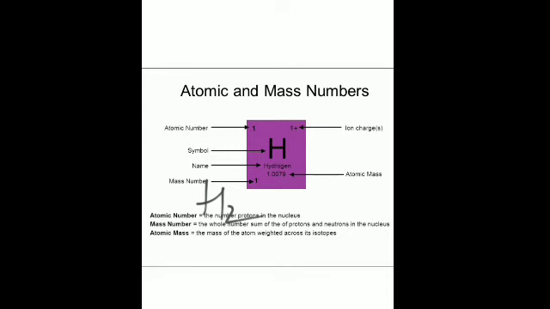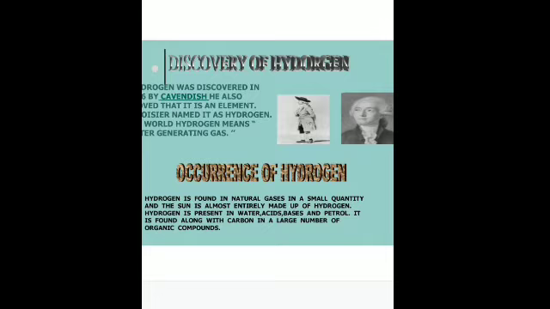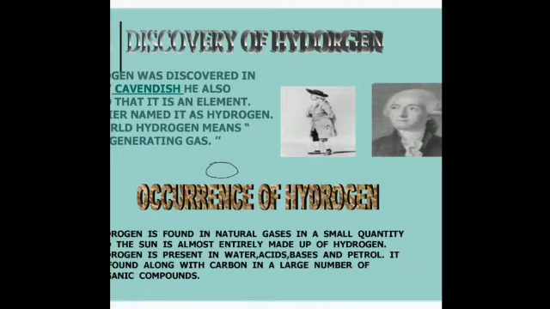Who studied the properties of this particular element? It was Henry Cavendish who studied the properties of hydrogen, and later on it was Antoine Lavoisier who named it hydrogen, which means water producer. Is that clear? So we know that this is the most abundant element in the universe, and even the sun